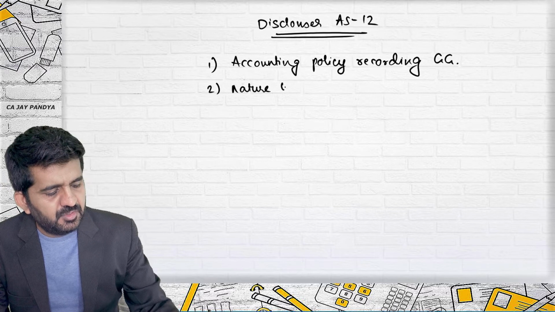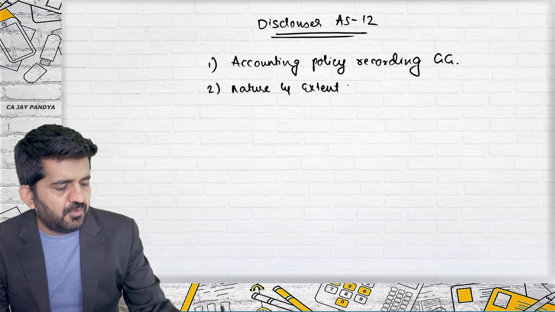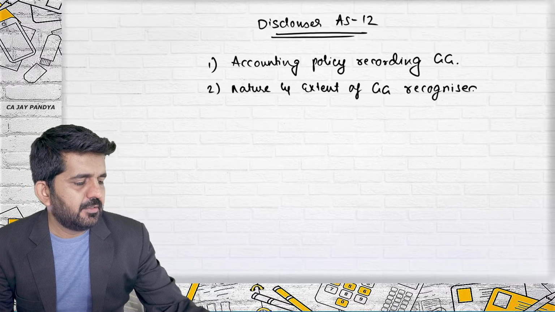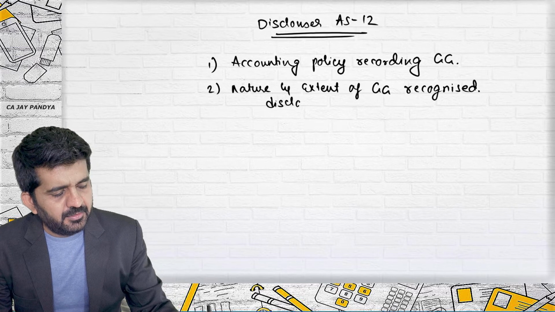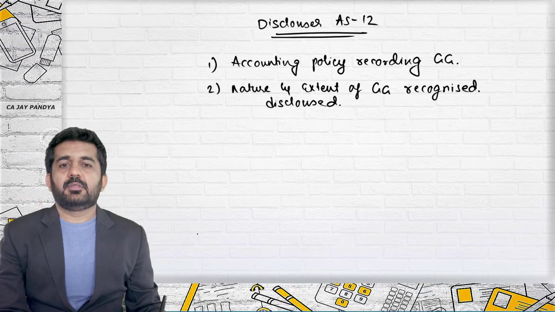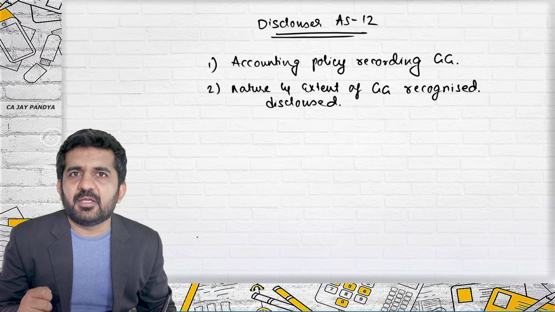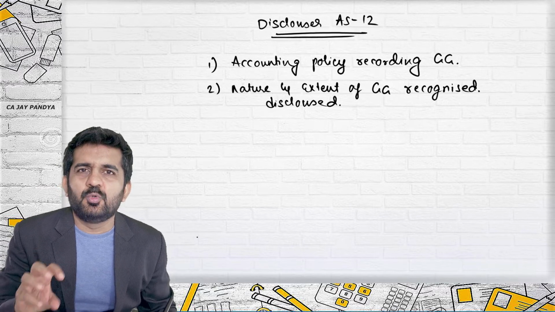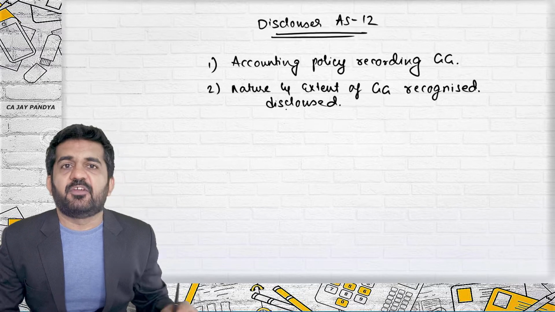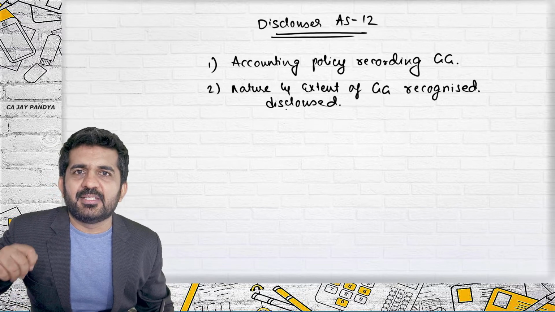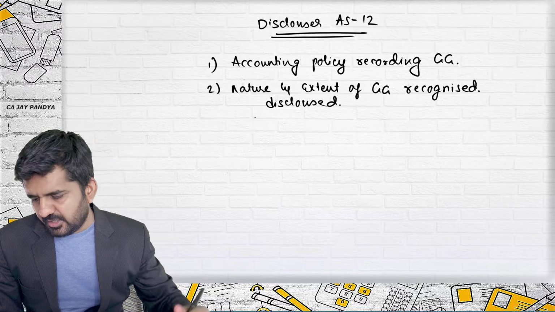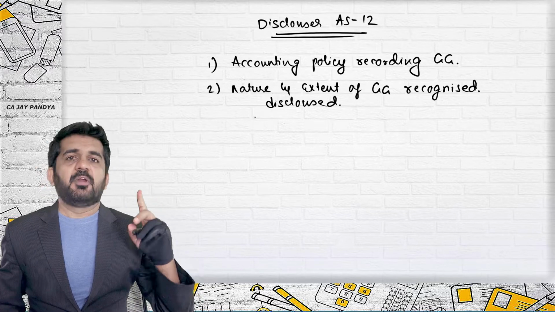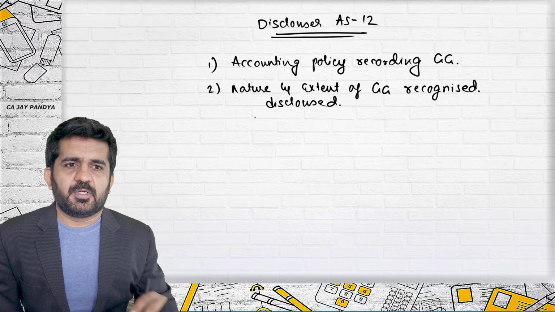Nature and extent of government grant recognized should be disclosed. So if you are recording a government grant of 60 lakhs, which is received or not received, you need to give that fact in a disclosure that we have recorded 60 lakhs rupees of government grant. And whenever there is a refund, you need to disclose that also. Question number 50, as I told you, is most important as far as your homework portion is concerned.